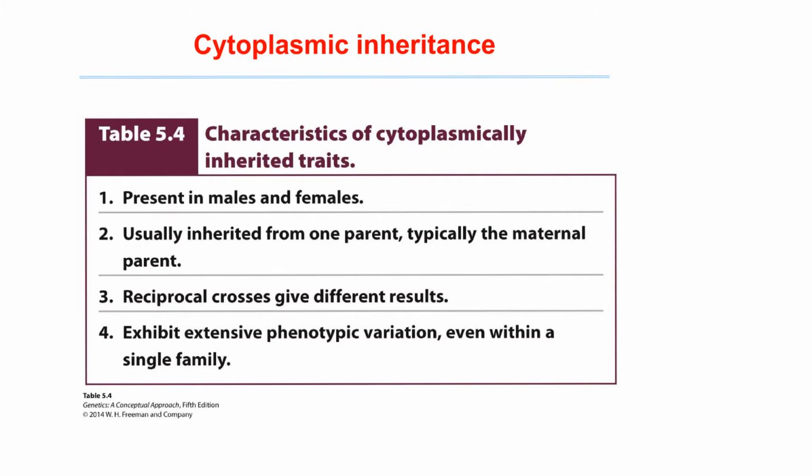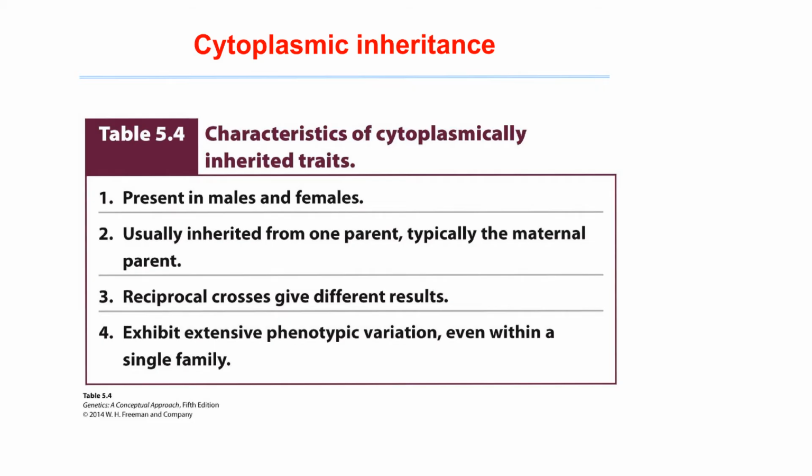And it is because there are particular peculiarities of this inheritance. Firstly, even though these traits are present in both males and females, they are usually inherited only from one parent, from the parent which provides cytoplasm with the organelles.